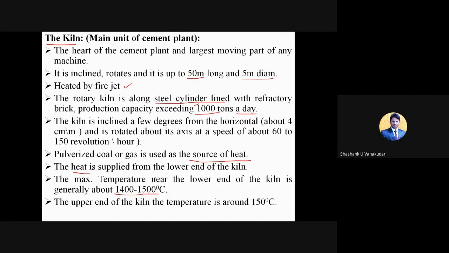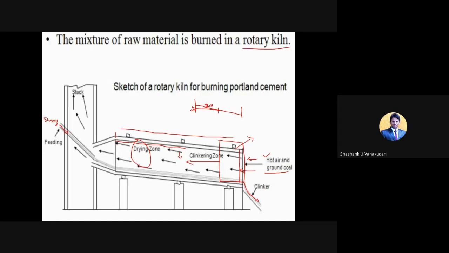And at the upper end of the kiln, the temperature is around 150 degrees Celsius. Here you can see the upper end part, where you get a minimum of 150 degrees Celsius. From 150 degrees Celsius it keeps heating up, and at last it reaches 1500 degrees Celsius. So the temperature ranges from 150 degrees Celsius at the starting part of the rotary kiln up to 1500 degrees Celsius.